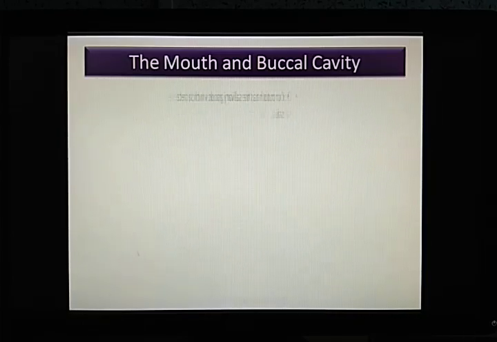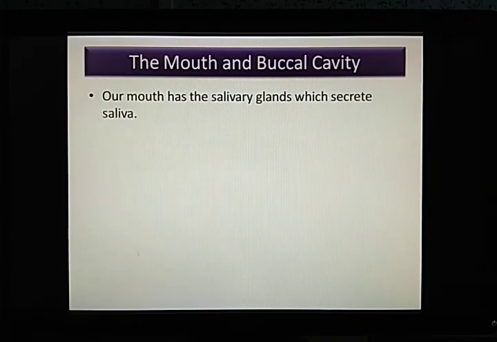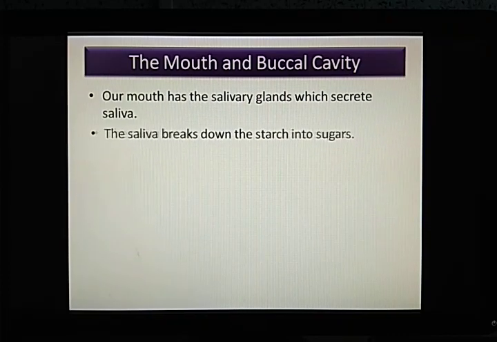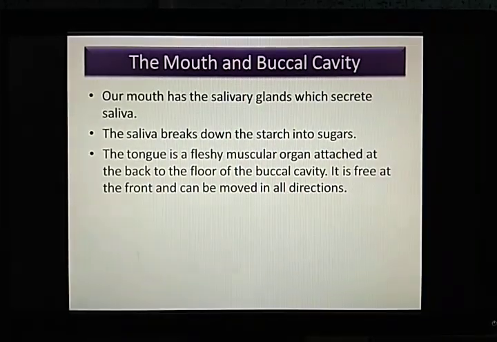Now again, you can see our mouth has the salivary glands which secrete saliva. Yes, inside our mouth we have some salivary glands which secrete saliva. We all know what saliva is. Now what this saliva does is that it breaks down the starch into sugars. We know the carbohydrates are complex substances. They are broken down into sugars, that is the glucose, you can say.